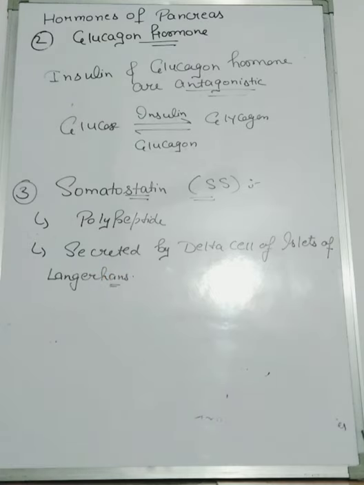Somatostatin in function is an inhibitory hormone because it inhibits the secretion of the insulin and the glucagon hormone. So it is also known as the inhibitory hormone.